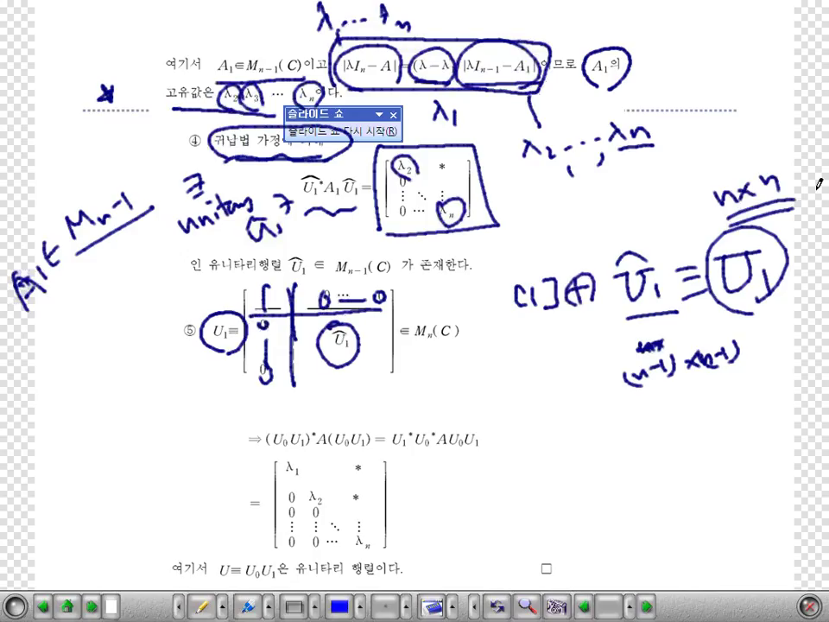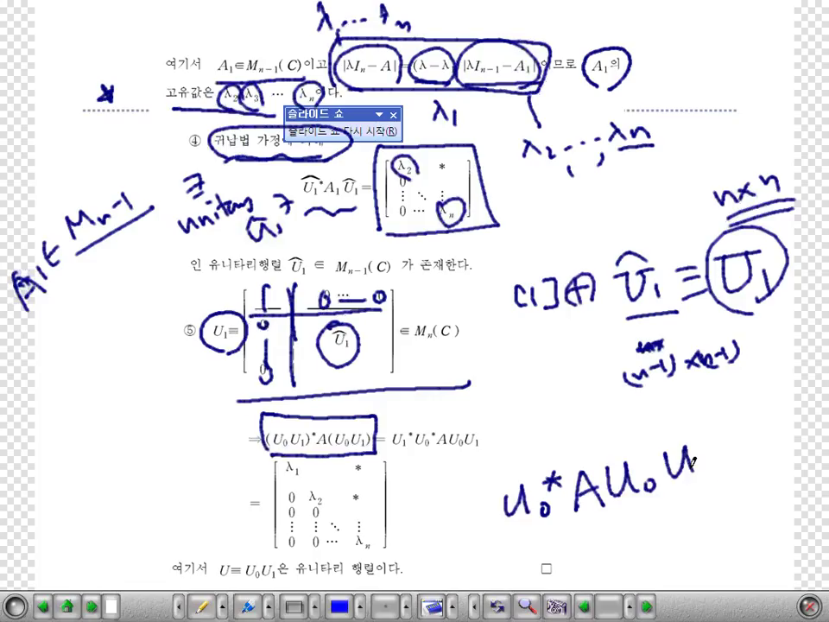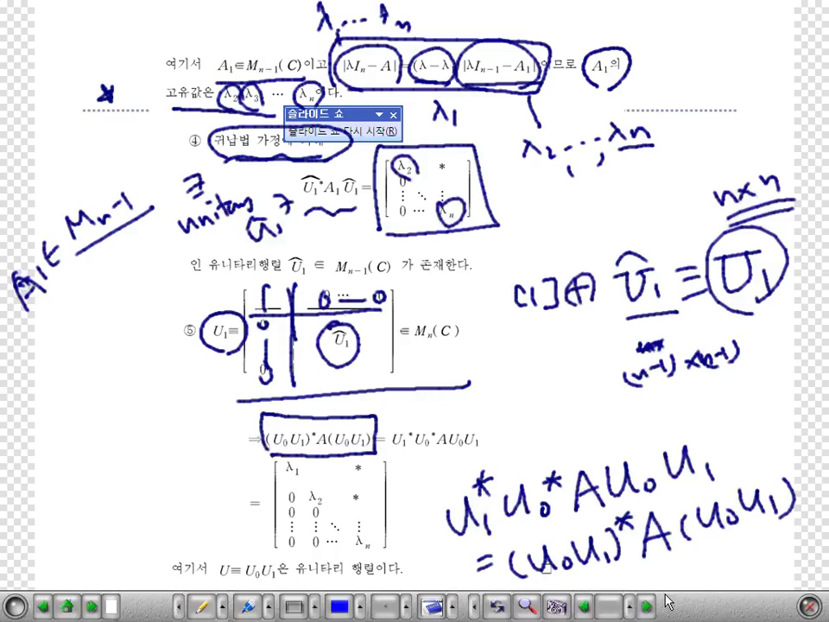Okay. The important thing is this. With this matrix, think about this. Before, you had U0 star A U0 here, and now you multiply U1 and U1 star like this. Then this can be written in this way, like this. And what should it look like? This is like this, and as you see here,